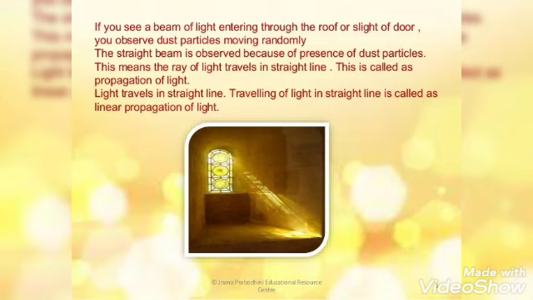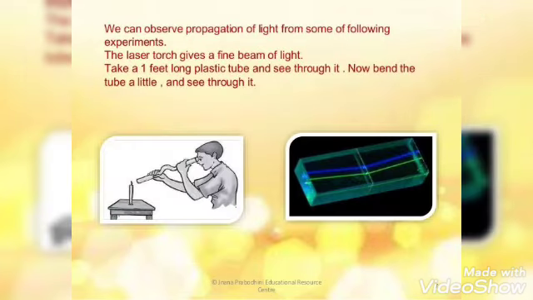If you see a beam of light entering through the roof or door or from anywhere randomly, you will observe the straight beam because of the presence of dust particles in the air. This means the rays of light travel in a straight line, and this is called the rectilinear propagation of light. We can also observe propagation of light from experiments like the laser torch, which gives a fine beam of light.